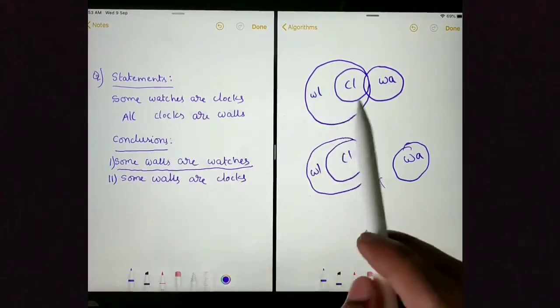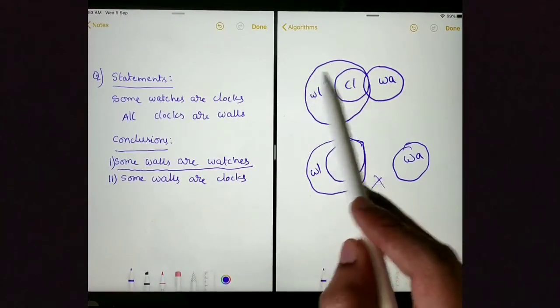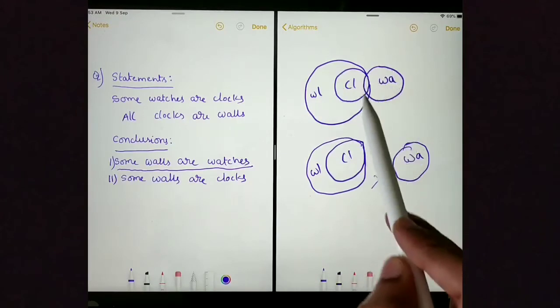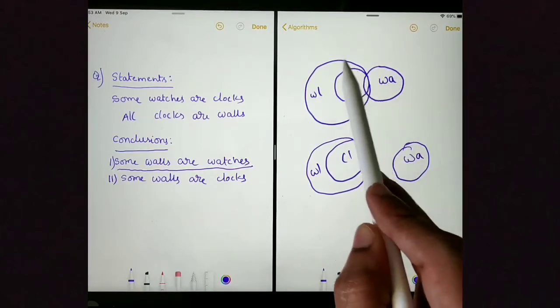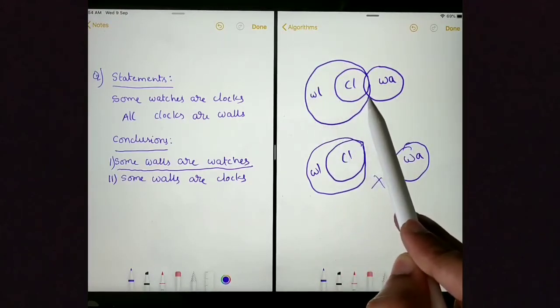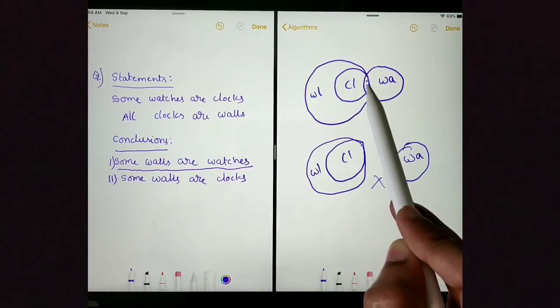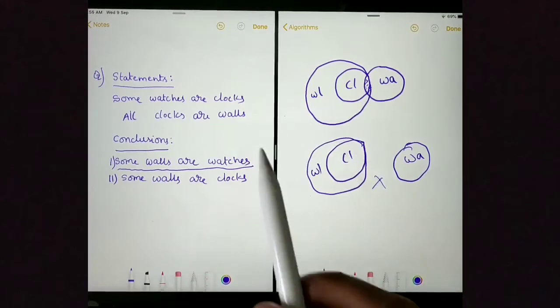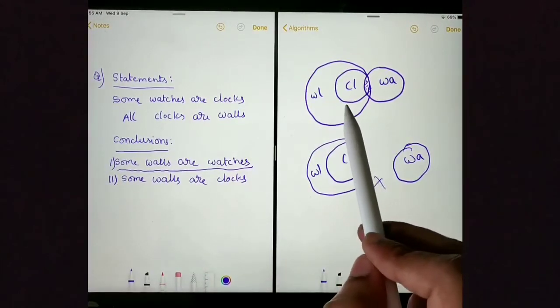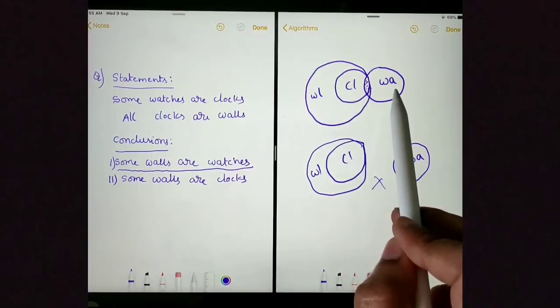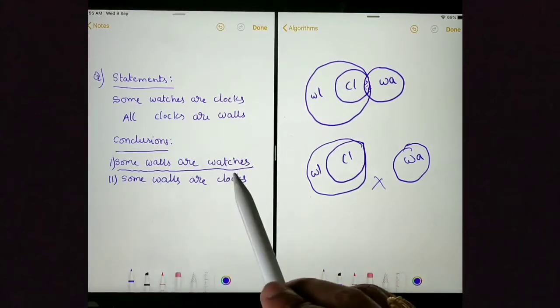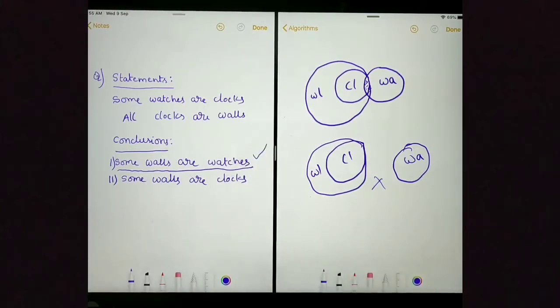If we follow statements, if these 2 circles always intersect, then it also intersects outer circle. It means some walls are watches. Because I could not prove no wall is a watch, saying some walls are watches is true.